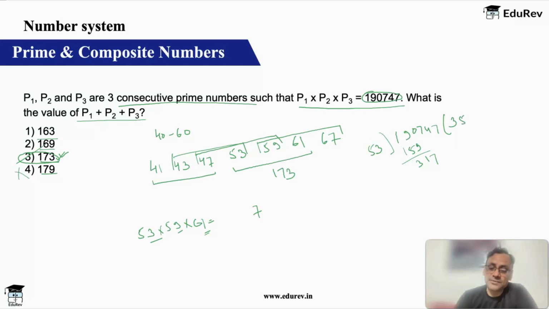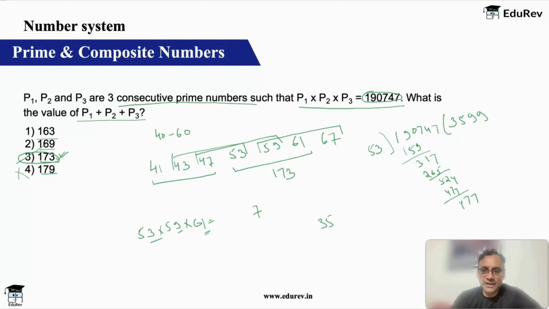So 5 times 530, that will give me 265. That will give me 52, 524. 9 times, so it is 530 minus 50, 480, 477. So 7, 477. You get 3599. Okay.